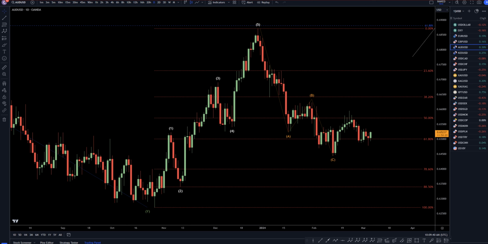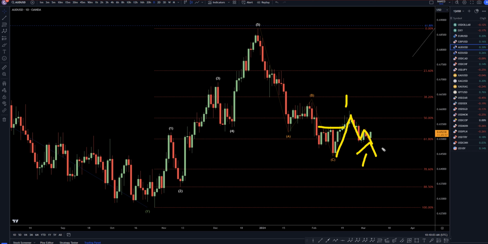On the daily time frame, we definitely had a three-wave move to the downside, A, B, and C. Kind of turned right in between two fib levels, but the way price is reacting, the way it really wasn't able to hold below that Fibonacci level, I would definitely say that it respected the 61.8. It made a nice impulsive move up. It made a break of structure, made a nice pullback retest. I think it's going up.